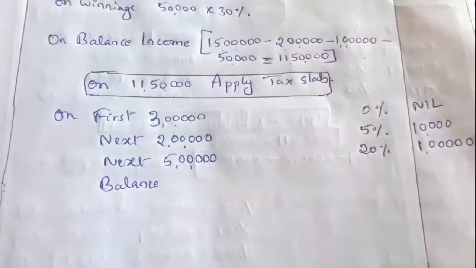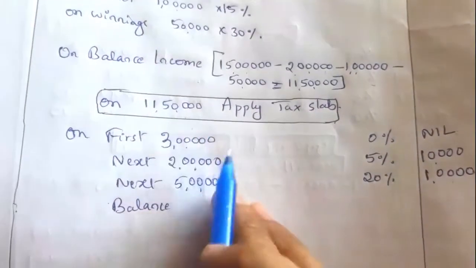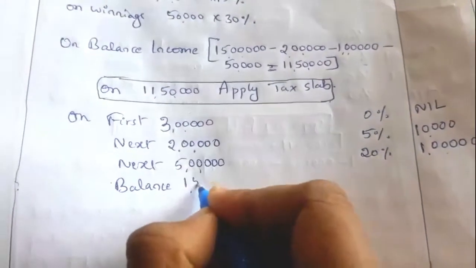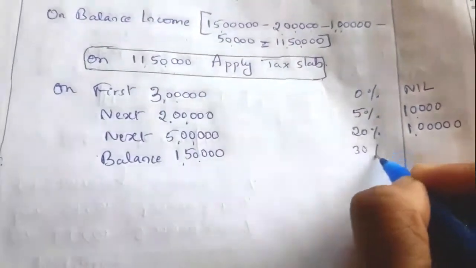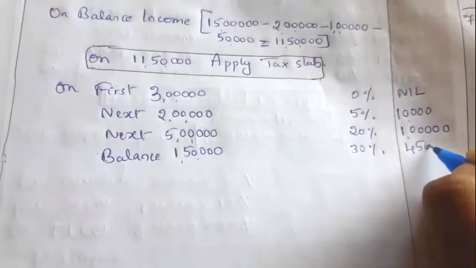So what is the balance here? From 11 lakh 50,000, above 10 lakh means the same 1 lakh 50,000. On that 1 lakh 50,000 balance income he has to pay 30%. That is the same as the previous one, that is 45,000.